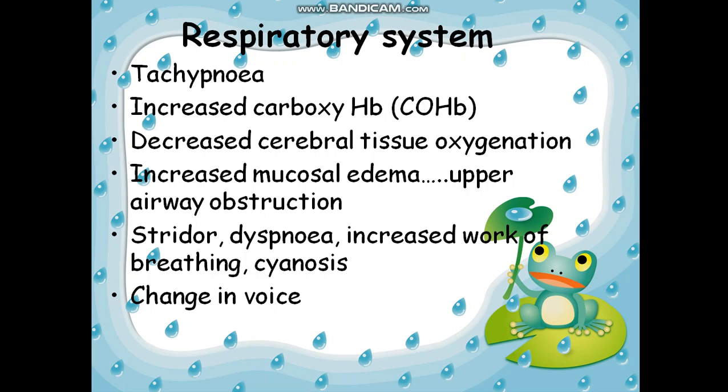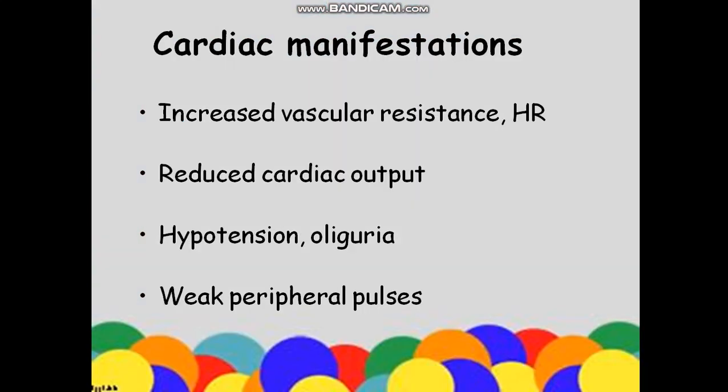And next, the cardiac system. Cardiac manifestations like increased vascular resistance and increased heart rate. We already mentioned reduced cardiac output, hypotension, oliguria, and weak peripheral pulses may develop. We already discussed the rationales behind all those things, so just write it down.